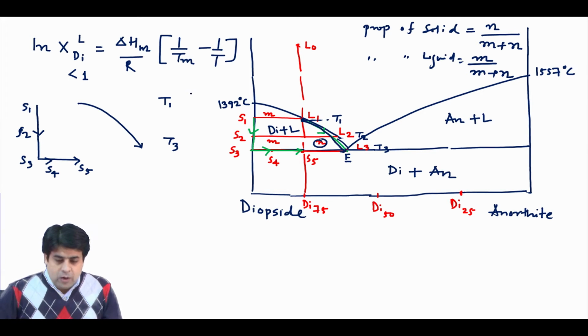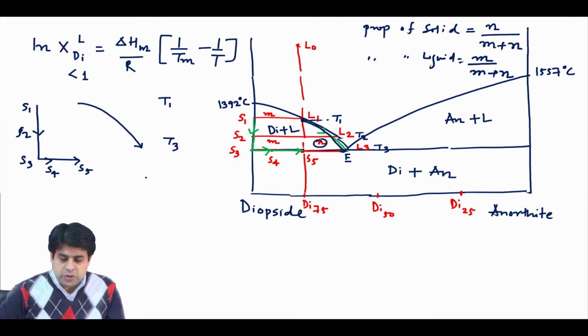Now we take another example in which we have a composition on the anorthite side.